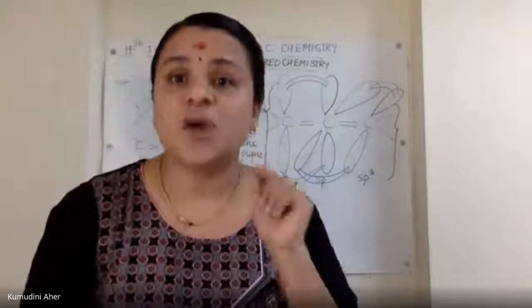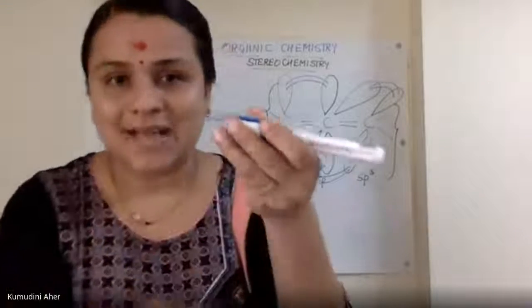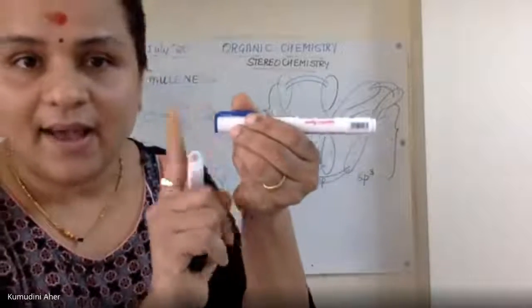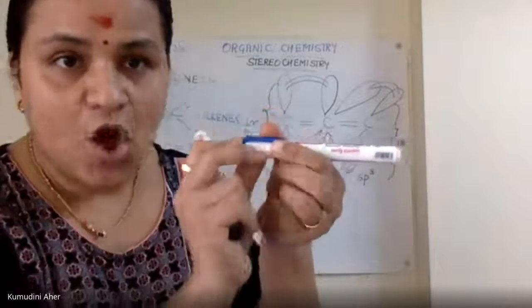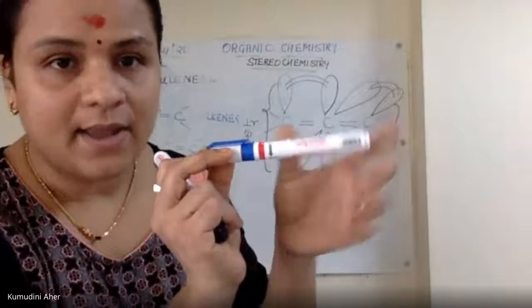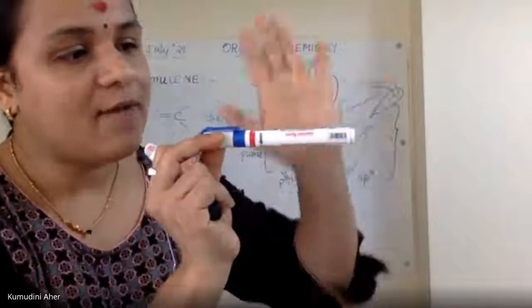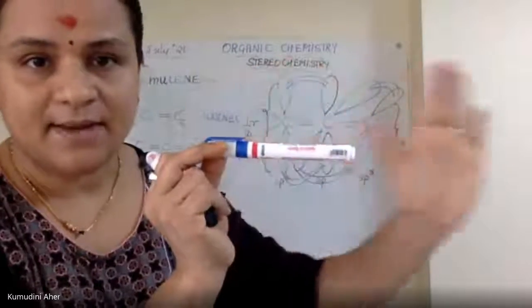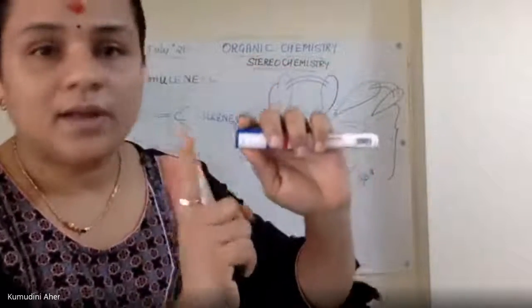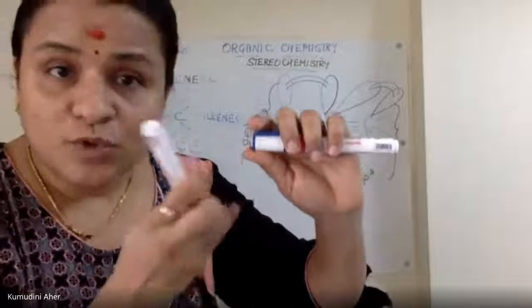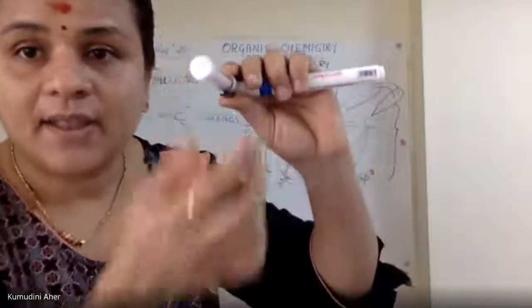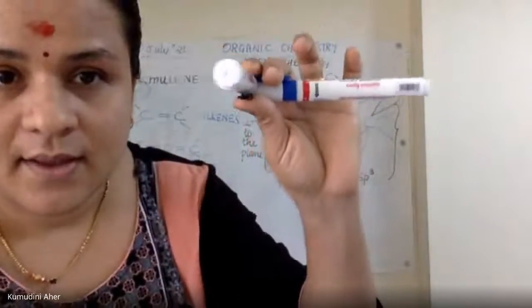So the answer is because it is coming like this. For example, this is my central carbon atom, and this is my terminal carbon atom. This is my plane of paper, right? So this overlap is taking place exactly in the plane of paper. Now I am talking about the third carbon atom. How are its p orbitals? They are coming toward you.